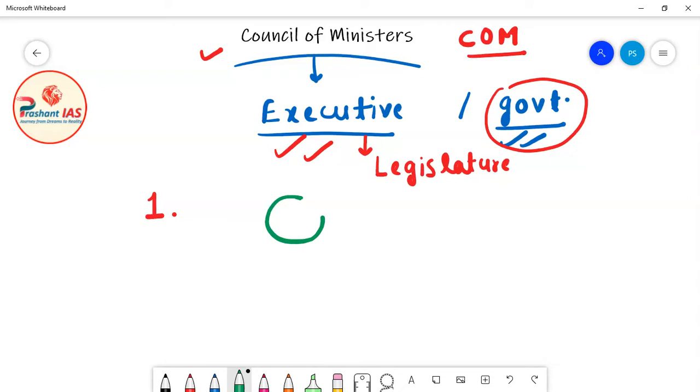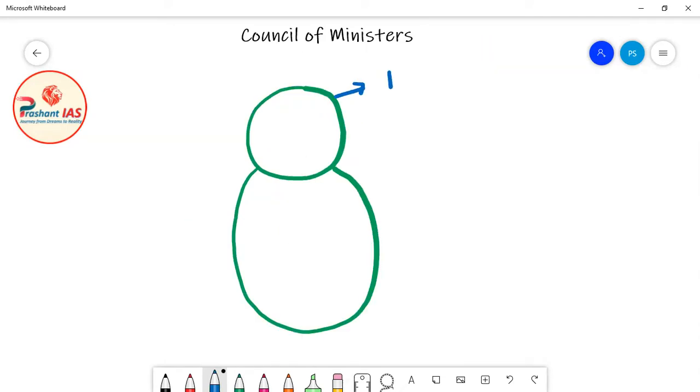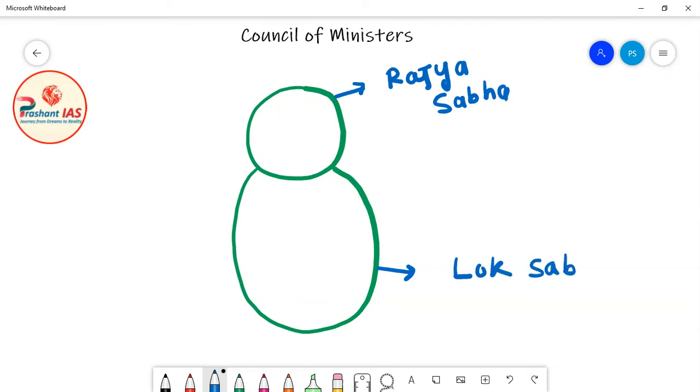So friends, let's suppose that this is Rajya Sabha. We all know that Rajya Sabha is the upper house of the parliament. I have drawn Rajya Sabha on Lok Sabha, and this bigger circle is Lok Sabha. So the smaller top circle is Rajya Sabha and the bigger circle is Lok Sabha.